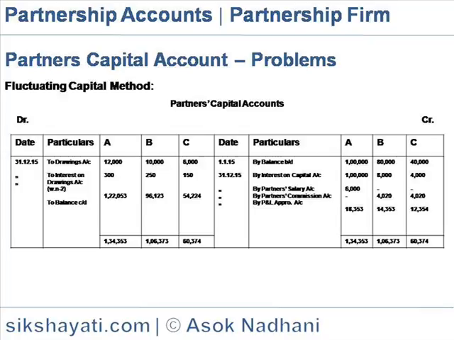So the balance would be 1,22,053 for A, 96,123 for B and 54,224 for C.